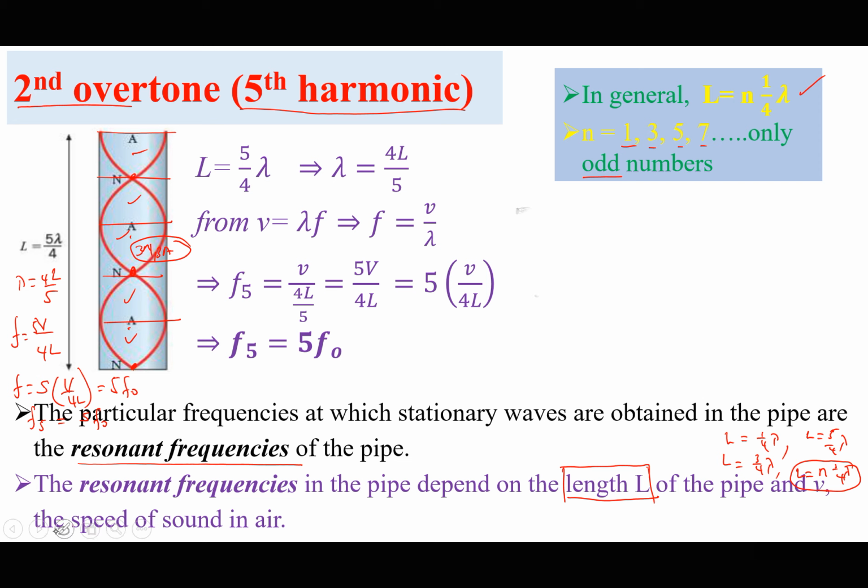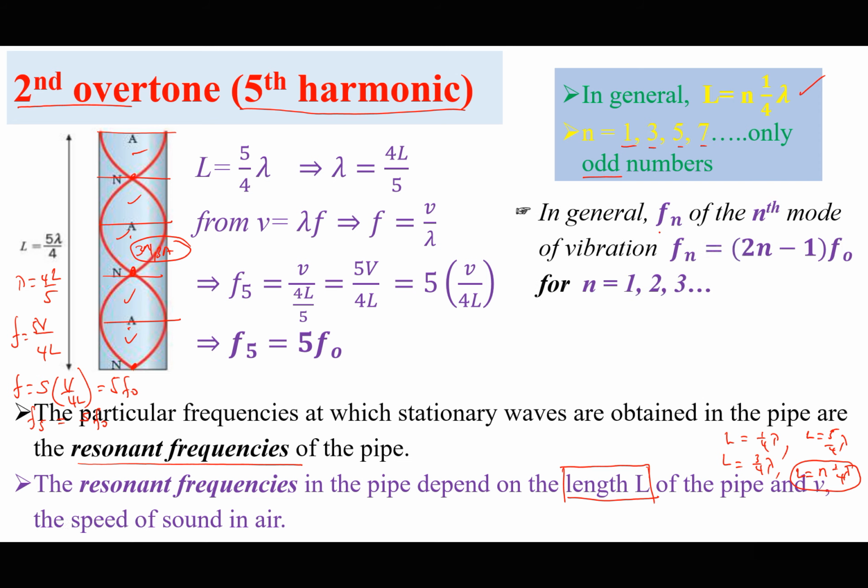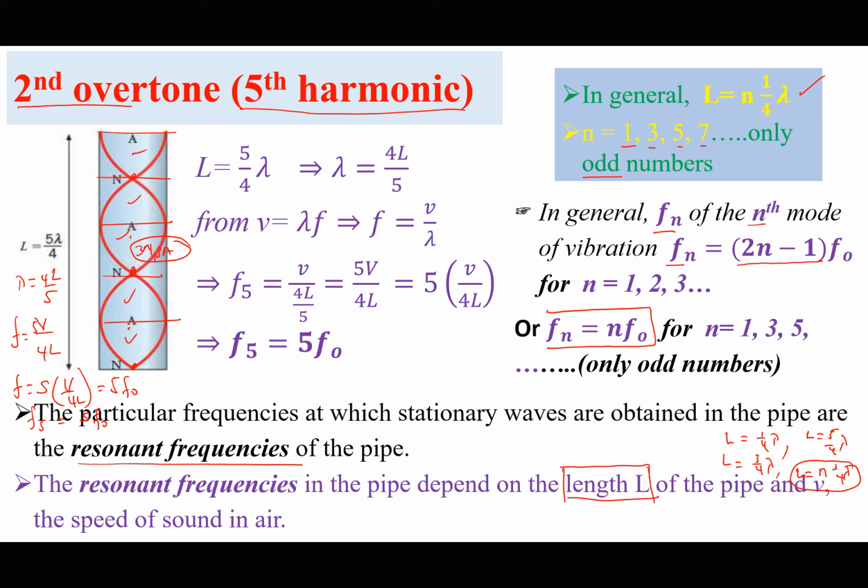If we look at the frequency, in general, Fn of the nth mode of vibration is going to be given by Fn equals (2n minus 1) times F naught, where 2n minus 1 is an odd number, if you want to use n equals 1, 2, 3. If I don't want to use n equals 1, 2, 3, then I can simply say Fn is equal to n times F naught, but this is not the same as for a string, because here n will only be odd numbers.